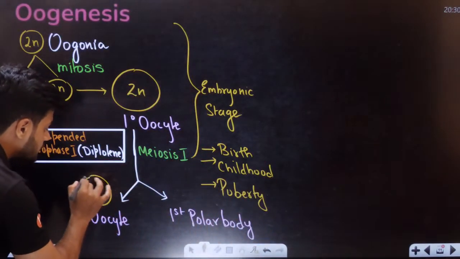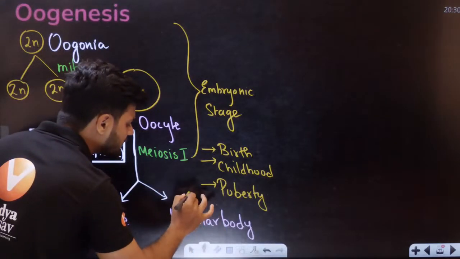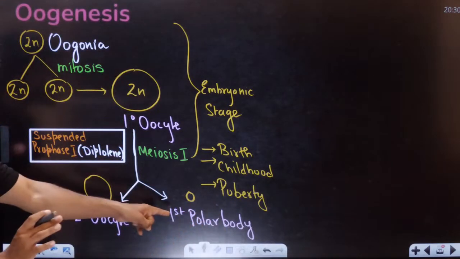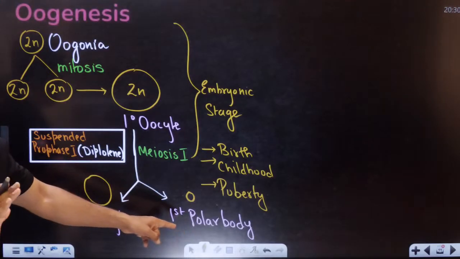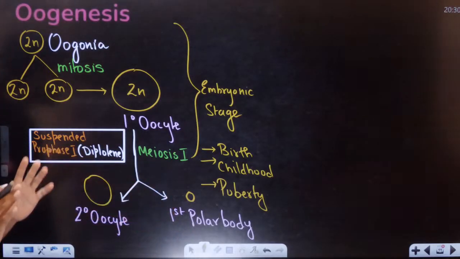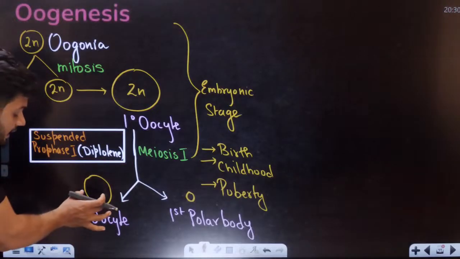Secondary oocyte is large, whilst first polar body is very tiny, students. And it doesn't have any usage at all. No usage at all. So we get secondary oocyte here.